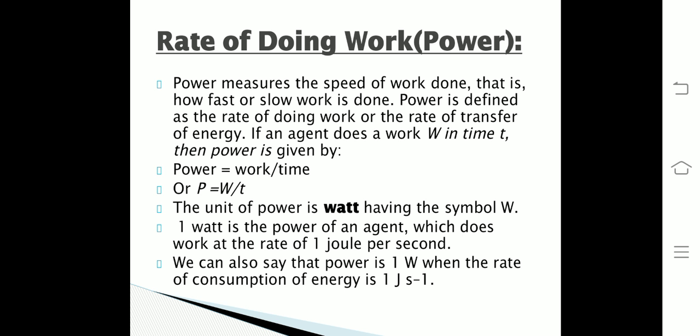If an agent does a work W in time t, then power P is represented by power is equal to work upon time, or we can also write it as P is equal to W by t. The SI unit of power is watt, having the symbol capital W. Now, 1 watt is defined as the power of an agent which does work at the rate of 1 joule per second. We can also say that power is 1 watt when the rate of consumption of energy is 1 joule per second.